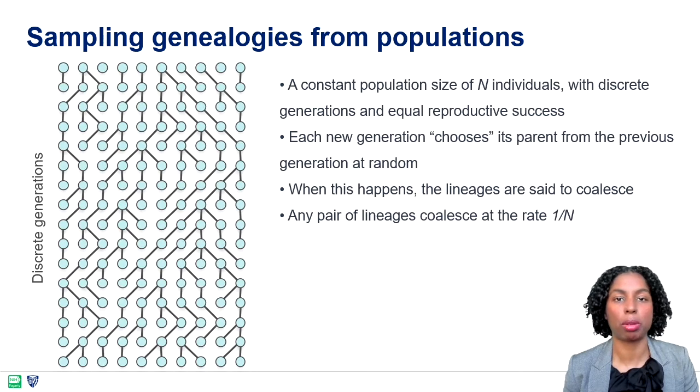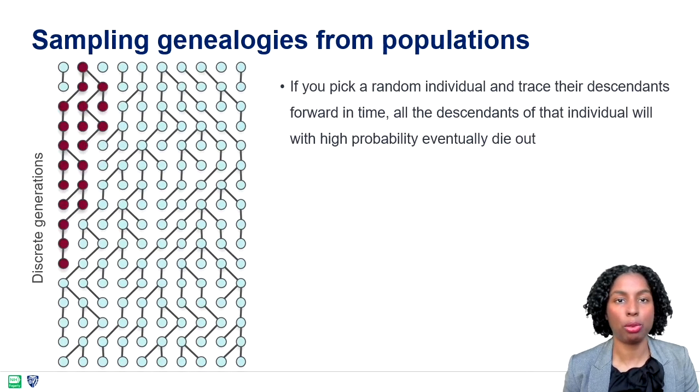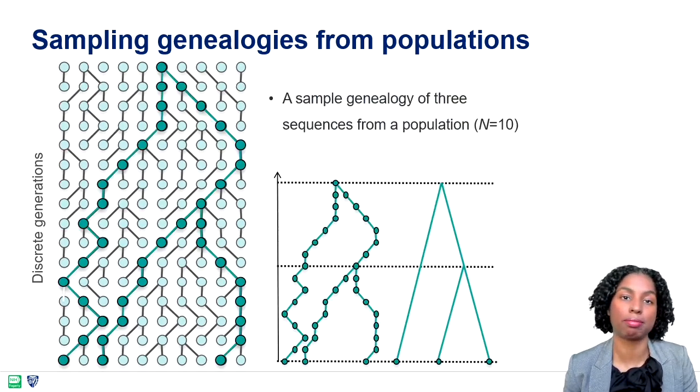Let's assume a constant population size of n individuals with discrete generations and equal reproductive success. Here, each new generation chooses its parent from the previous generation at random. When this happens, the lineages are said to coalesce. The rate of coalescence is inversely proportional to population size. If you pick a random individual and trace their descendants forward in time, all the descendants of that individual will, with high probability, eventually die out.